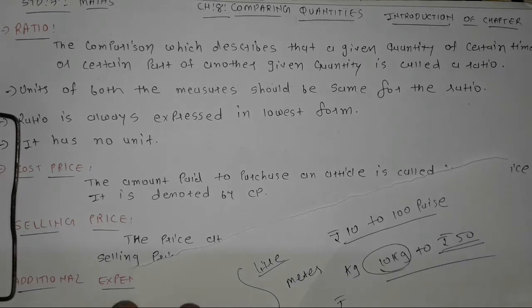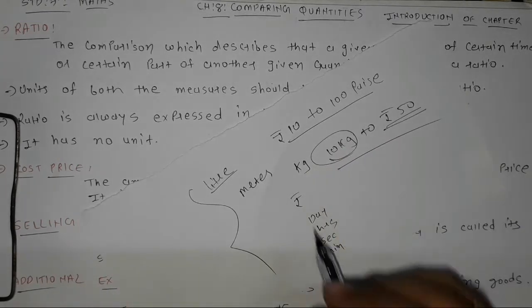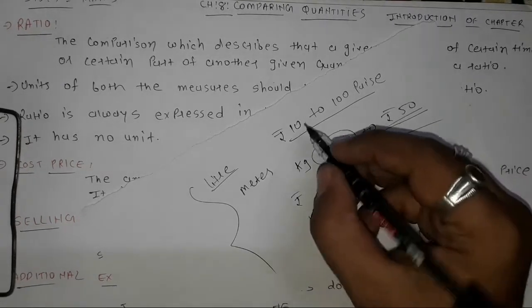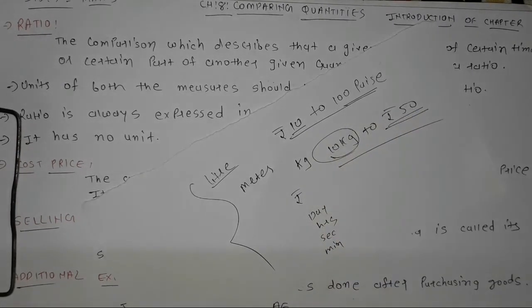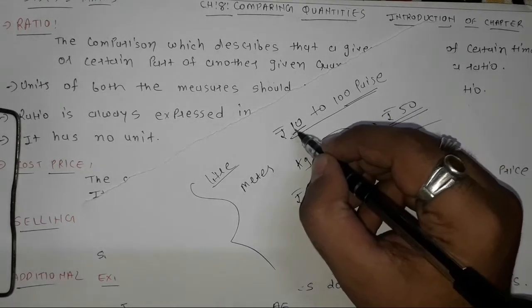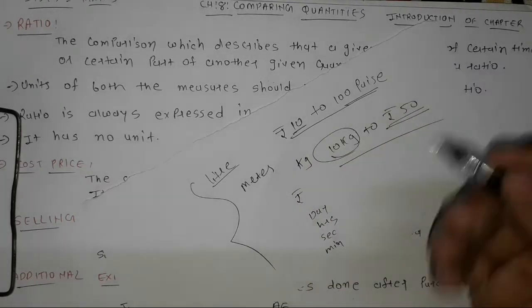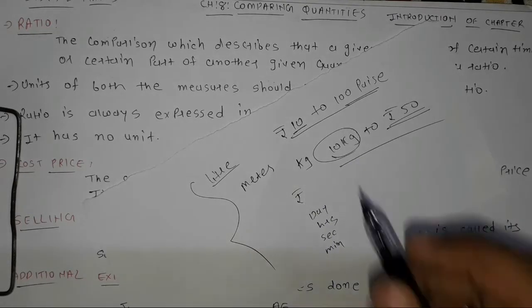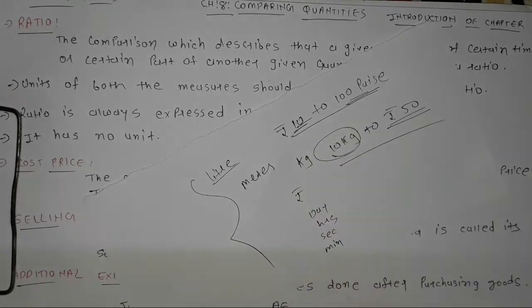Now for example, if I have to find the ratio of rupees 10 to 100 paise, the first thing I have to do is convert rupees 10 into paise, or I can convert 100 paise into rupees. Without that I can't find the ratio, because there is a condition that both quantities should be in the same unit.